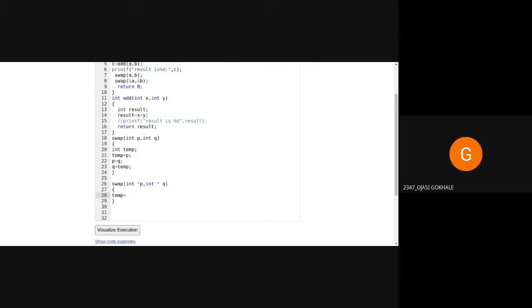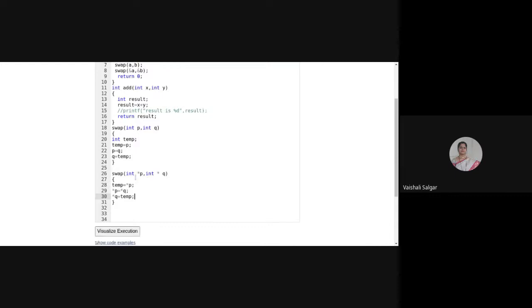Pointer P, correct, because I want to access the value, not the address. But we will see how this will be done. Pointer P is equal to pointer Q, and then pointer Q is equal to temp, which is 10. And see what will happen.